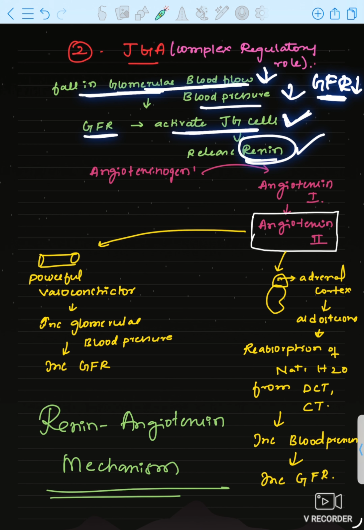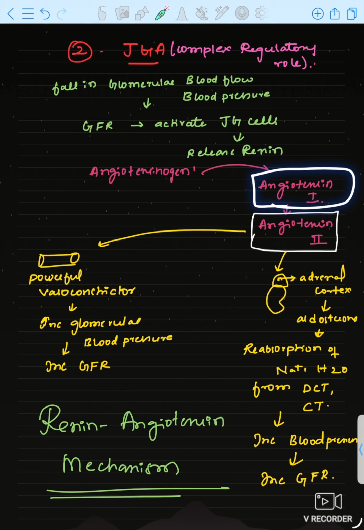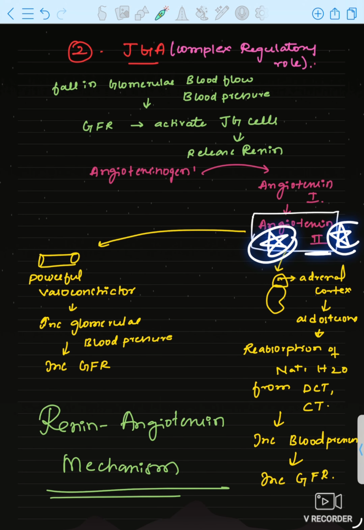If renin is released, what happens? Angiotensinogen is there, no? It will convert into angiotensin 1 and then further into angiotensin 2. This angiotensin 2 is an important hormone.